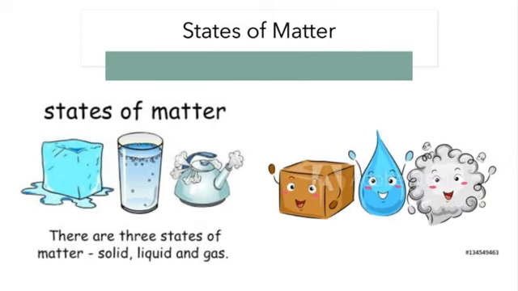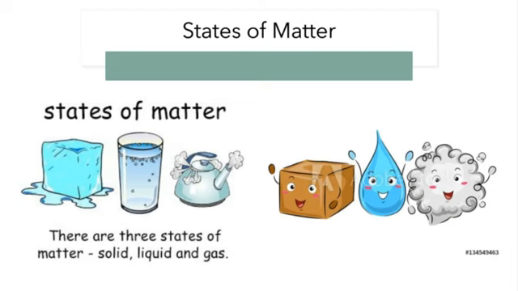First of all, let me define what matter is. Matter is a substance or an object which has mass and occupies space. There are many divisions of matter, and I'm going to tell you the three divisions of matter, which are solids, liquids, and gases.